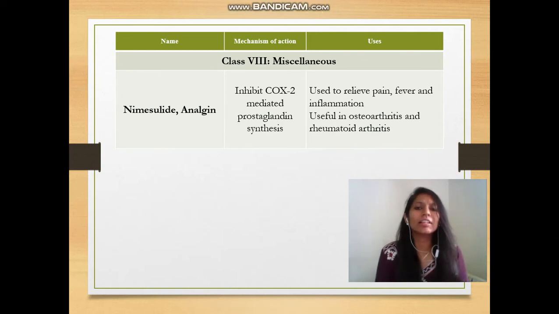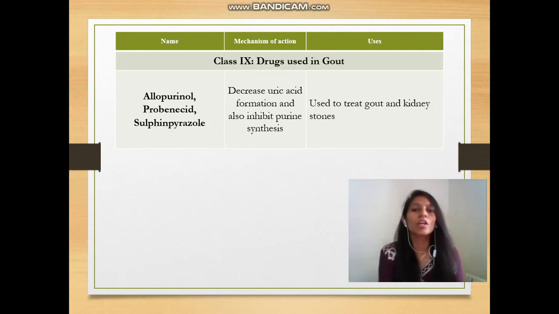Next, some miscellaneous class of drugs, that is nimesulide. They also inhibit the COX-2 enzyme and they are widely useful. Further, this class is drugs used in gout. We have allopurinol, probenecid and sulfinpyrazone. They decrease uric acid formation and they can inhibit purine synthesis. So these are widely used in the treatment of gout as well as in the treatment of kidney stones.